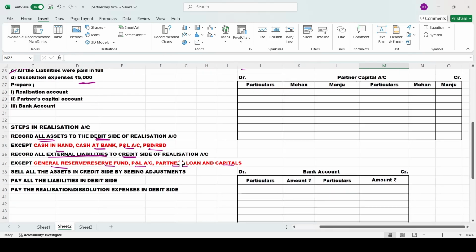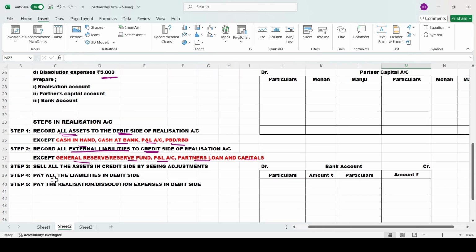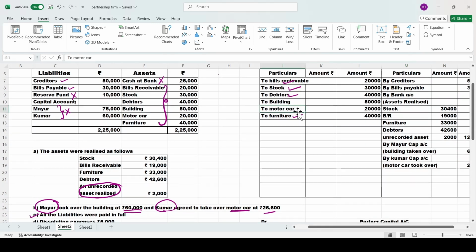Now come to the fourth step. You can see it here, step number 4, pay all the liabilities in the debit side. So now come here, we have sold the assets this side. Now whatever the liabilities we have, we'll pay it to this side. We'll just write it as to bank account. When we are paying, amount will be debited from our bank account, so you have to write it as bank account only. By bank account, in the bracket, liabilities paid.